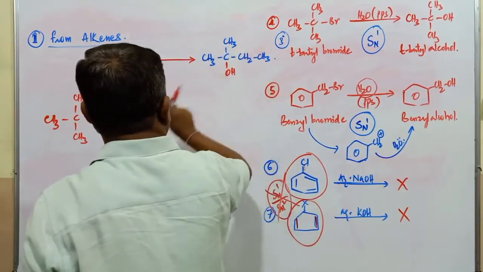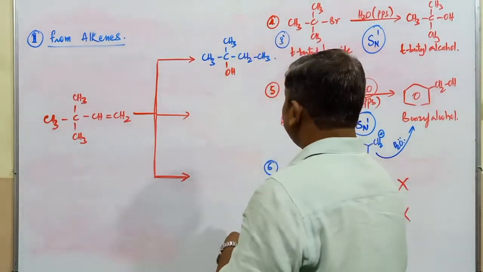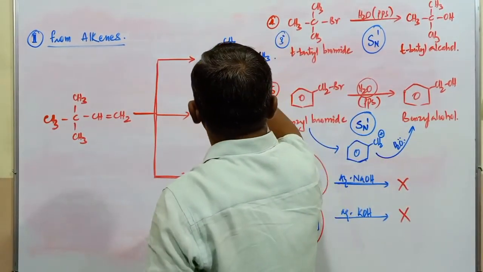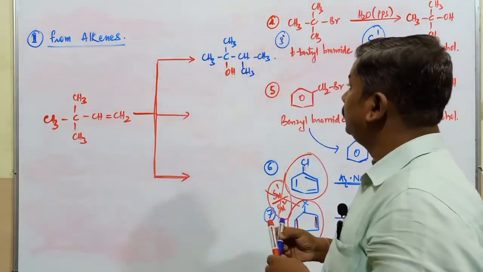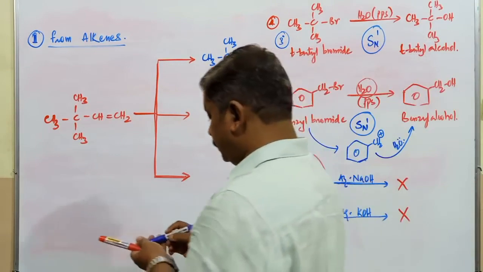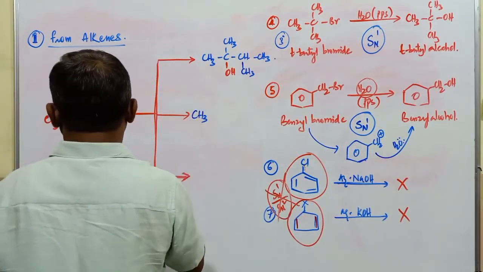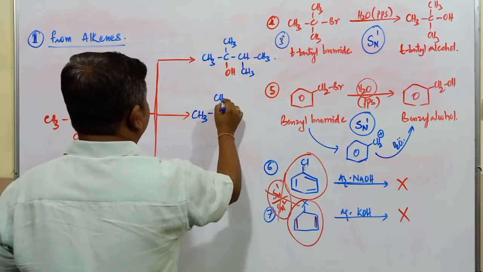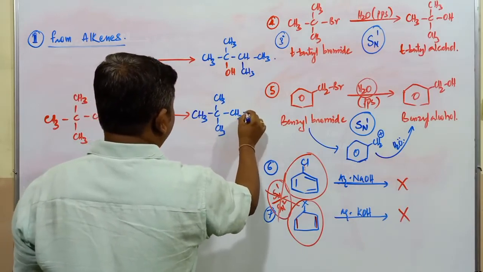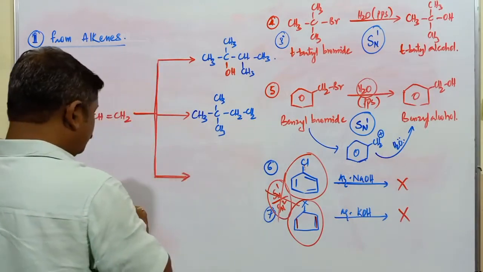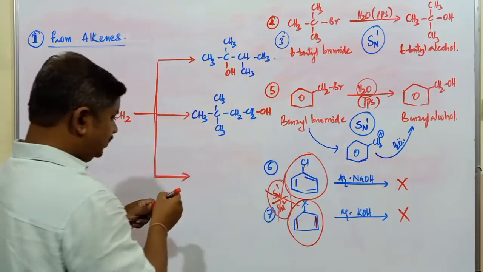1, 2, 3, 4, 5, 1, 2, 3, 4, 5, 6 are there. So here there is a presence of, this is CH3. It is CH3, CH2, CH, right. In the second method, this is CH3, next one carbon, next one CH3, this is going to be CH3. It is CH2, this is CH2, and the OH group is added to this carbon atom. This is an alcohol.